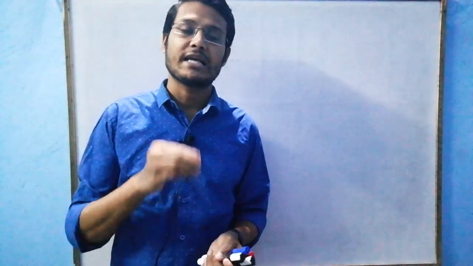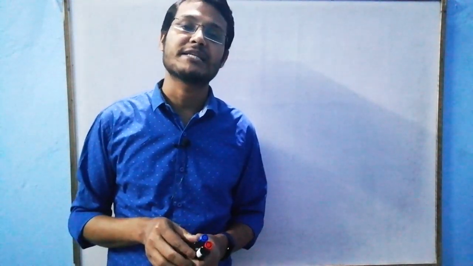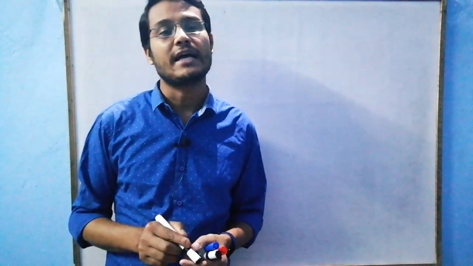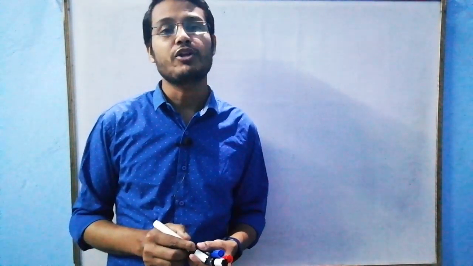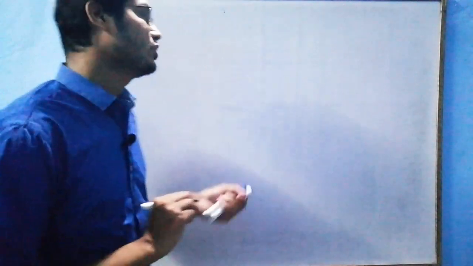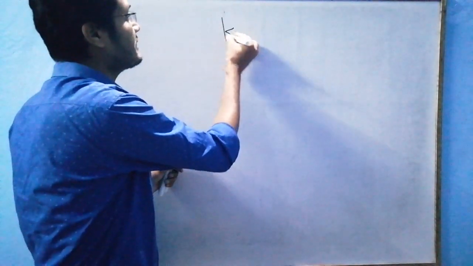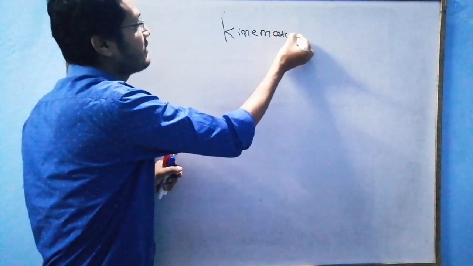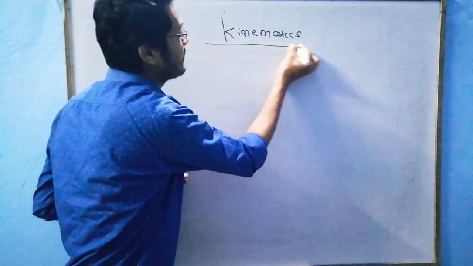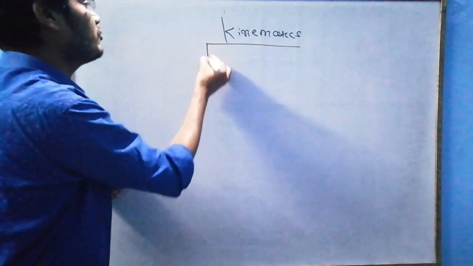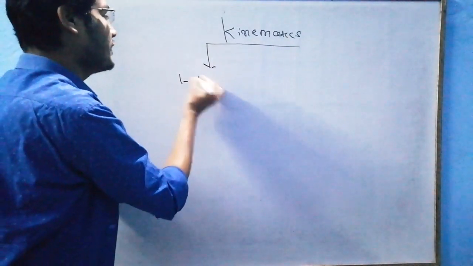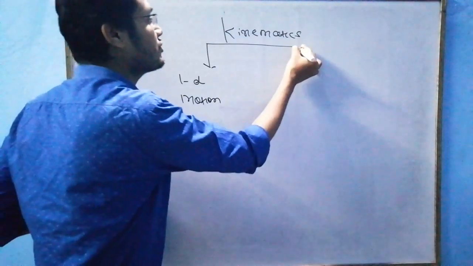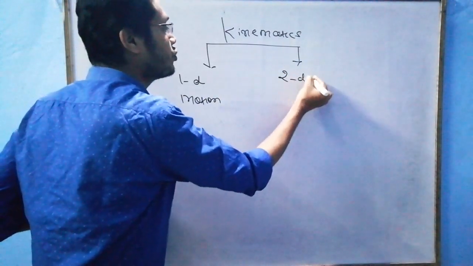So in the 11th section, we have started basic mathematical tools and vectors. Many students have requested me to make a video on two-dimensional motion. Basically, kinematics, or we can say rest and motion, is divided into two parts: 1D motion and 2D motion.